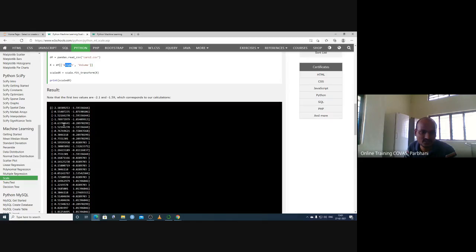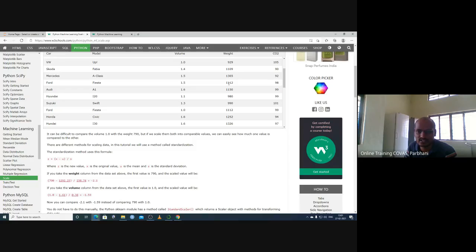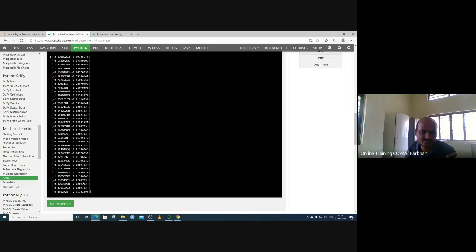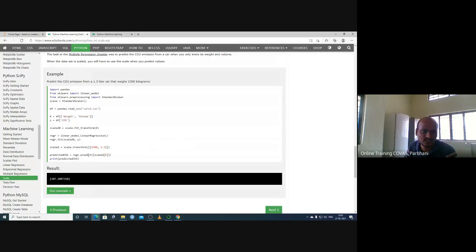So now the values look quite close. Before, the values looked very different, and now they are around -1, 1.5 and so on. So the values have been standardized. Now you can use it for comparison or prediction.